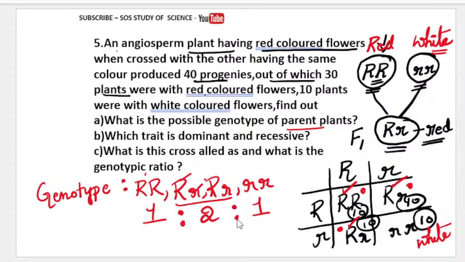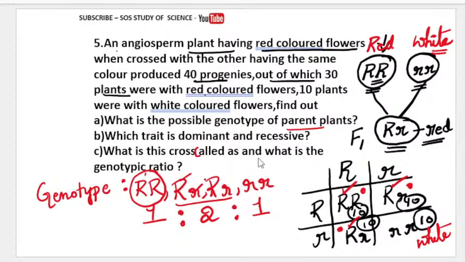So which trait is dominant here? Obviously you can identify which trait is dominant. Can anybody answer which trait is dominant here? Let me see who will answer fastly. Okay. Yes, Udaya has already answered. Red is the dominant trait because we got 3 red flowers. Okay, fine. So the next question is, what is the cross called?